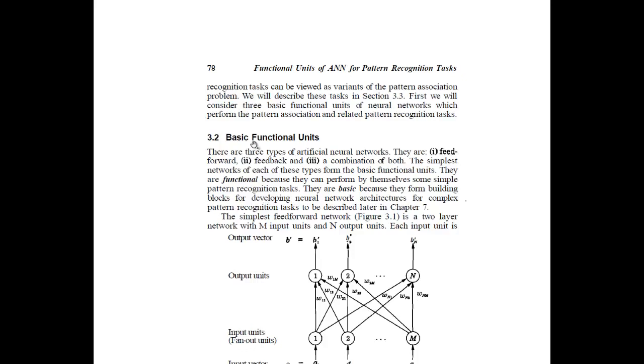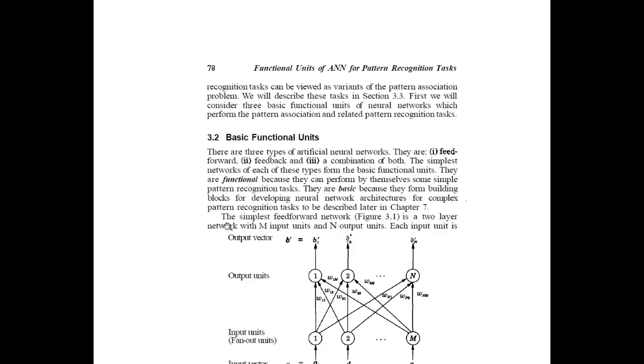Now we'll come to the basic functional units. There are three types of artificial neural networks. First is feed forward, second is feedback, and third is a combination of both, which I have already shown you at the starting. The simplest network of each of these types forms the basic functional units. They are functional because they can perform by themselves some simple pattern recognition tasks. They can work on their own. They are basic because they form building blocks for developing neural network architectures for complex pattern recognition tasks. So these are the basics for developing complex neural networks.